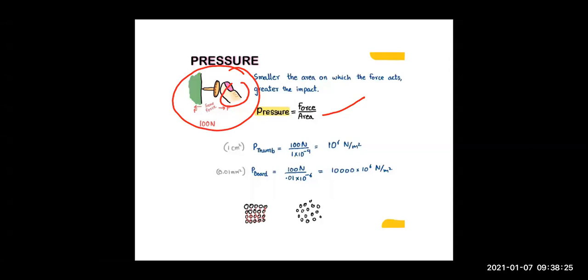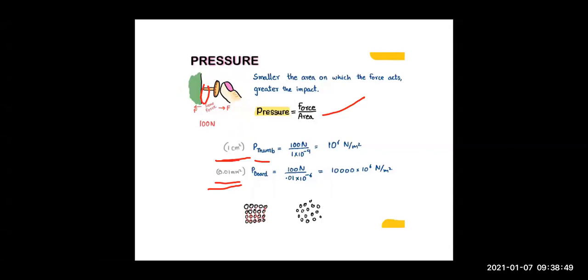Why? Let's see. Here, children, the area of the tip of the pin, we have assumed to be 0.01 millimeter square, right? And the area of the head of the thumb pin is 1 centimeter square. Let's calculate the pressure. Pressure on the thumb is force upon area.